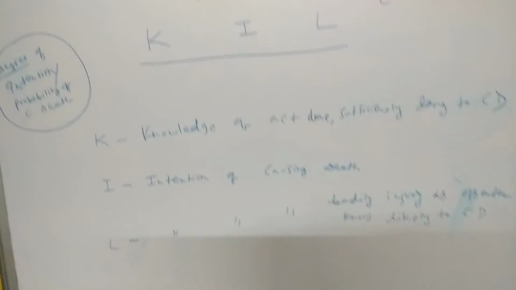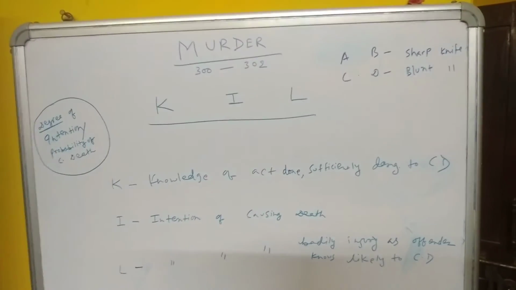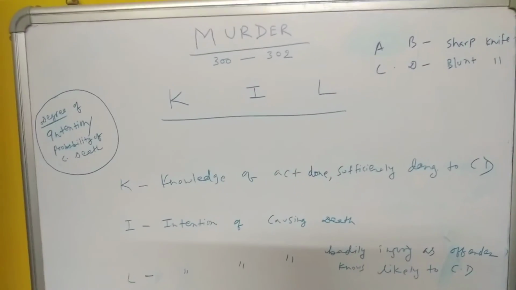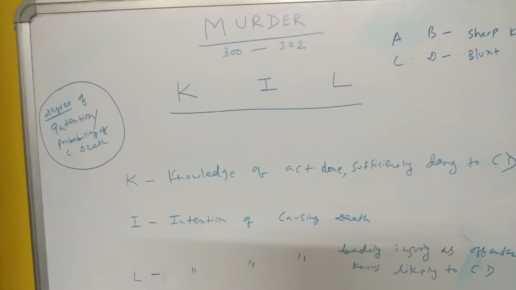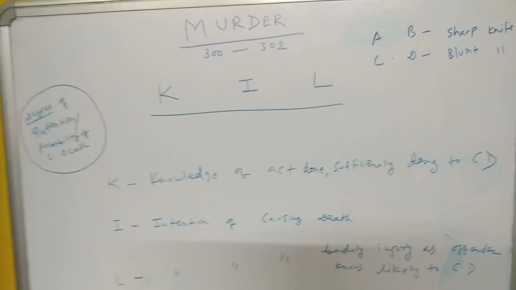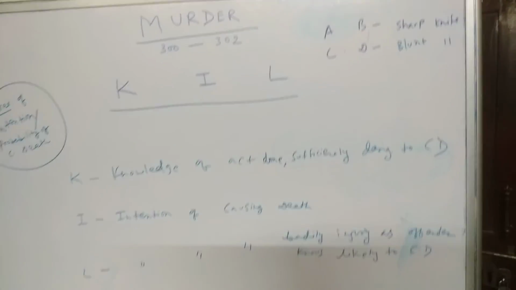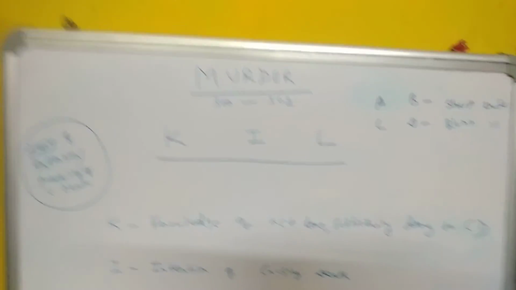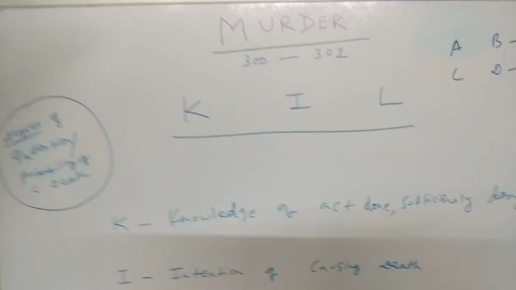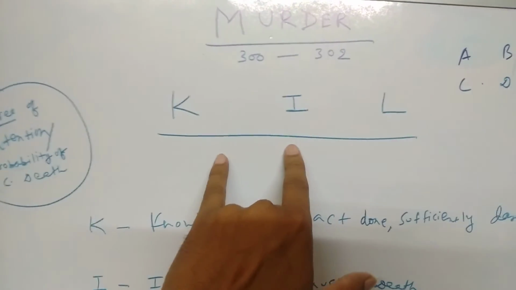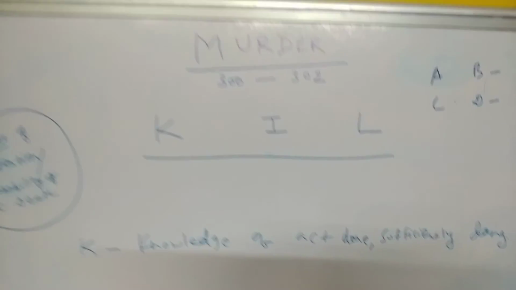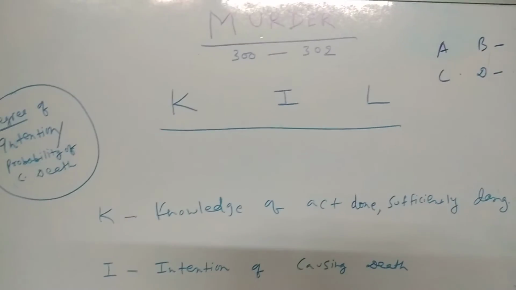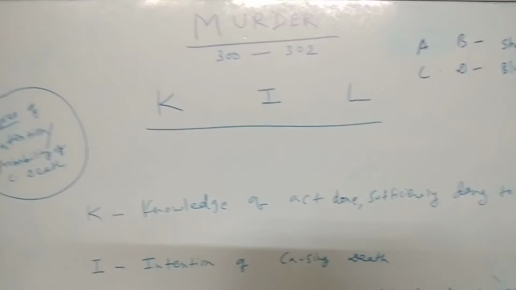I will suggest you to follow my style of learning for remembering for a longer period of time. If anybody asks you to explain murder, you simply say KIL, these three letters, and go on explaining.